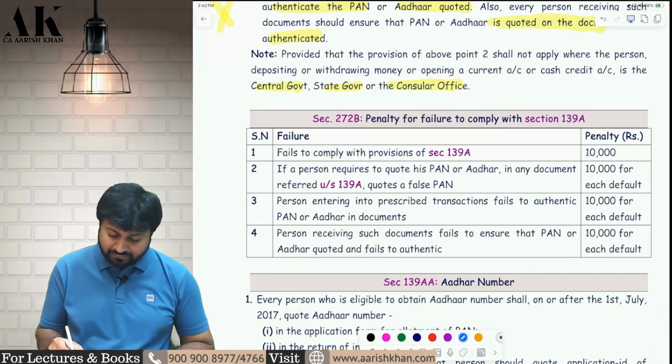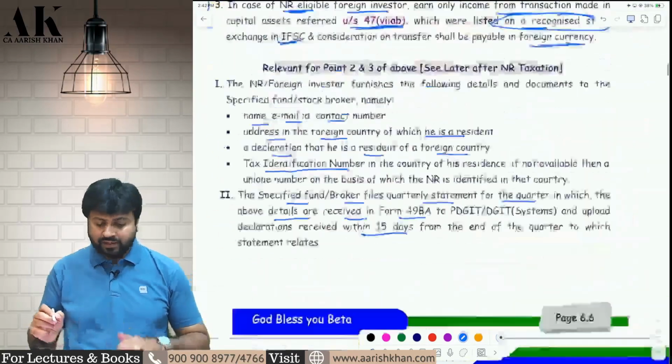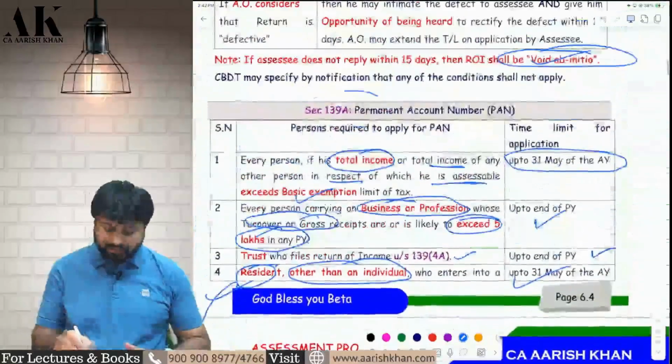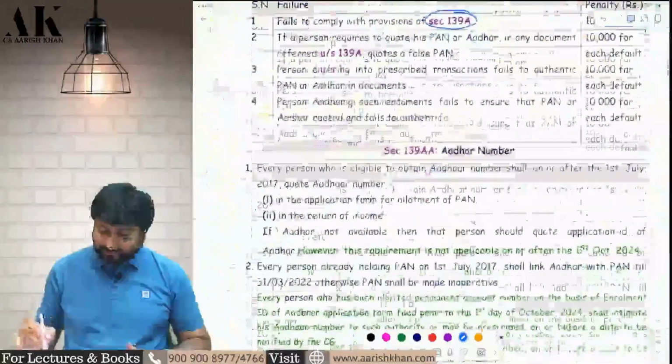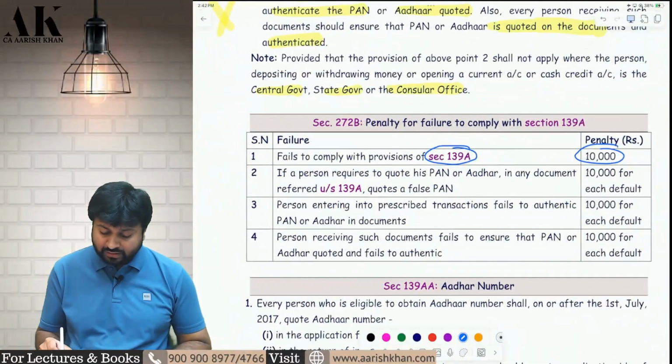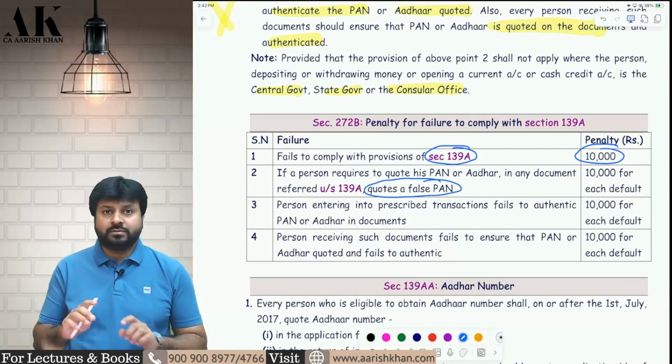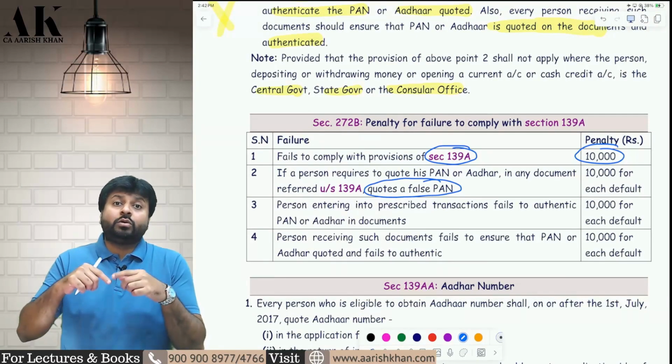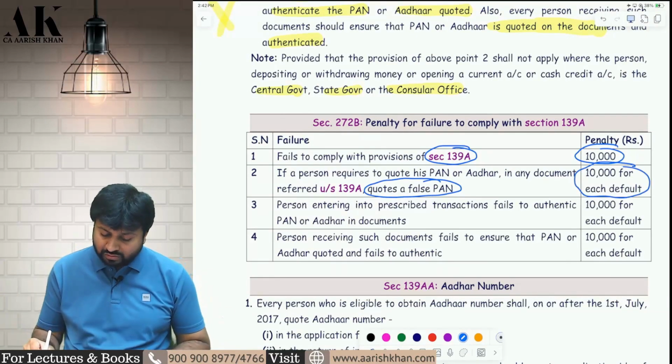How much? If you fail to comply with the provisions of PAN, section 139A, if you don't make an application for PAN, in this case you will be liable for a penalty of how much? Of 10,000 rupees. Similarly, if a person is required to quote his PAN or Aadhaar in any document and quotes a false PAN, you are supposed to quote a PAN, but you are quoting a wrong number, then also 10,000 rupees penalty.